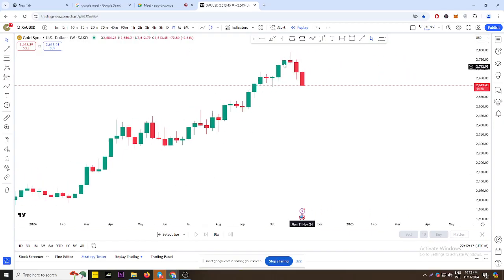Now, if you look here, we are in a weekly time frame again. We cannot say yet because the week just started, right? As of now, we cannot give any perfect area. Like if you look at the month, we are bullish. Weekly, we cannot say yet.